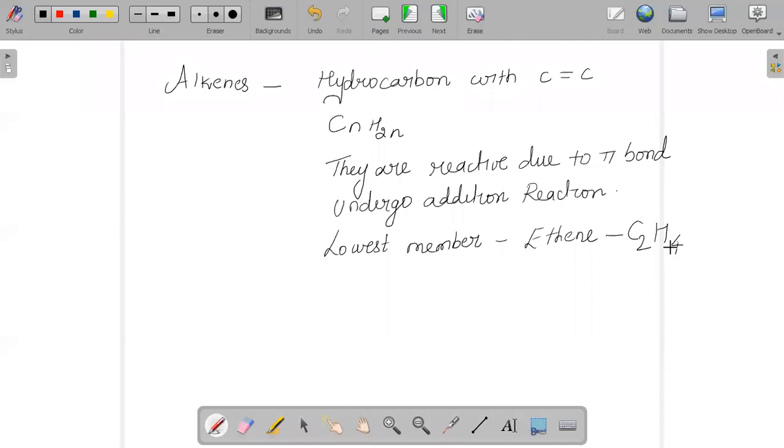Whenever we try to name an alkene, in the suffix, the primary suffix plus the word we use is ene, that is propene, butene, ethene, pentene. So all those terms are the primary suffix plus ene. Hence we name an alkene in that procedure.